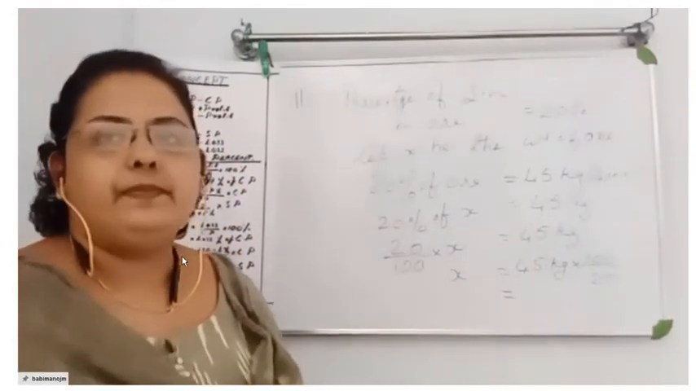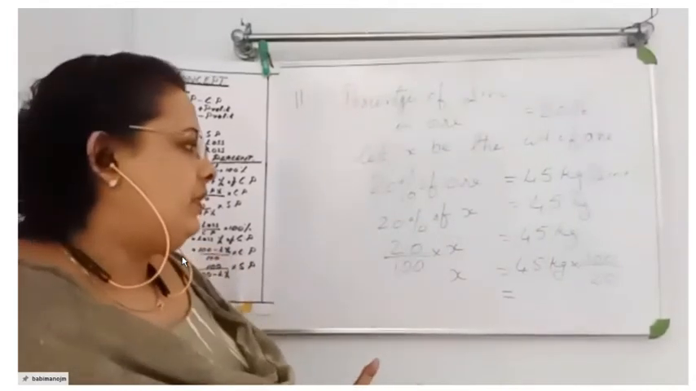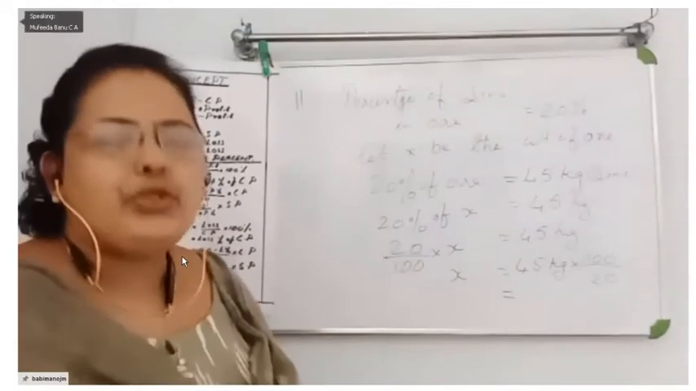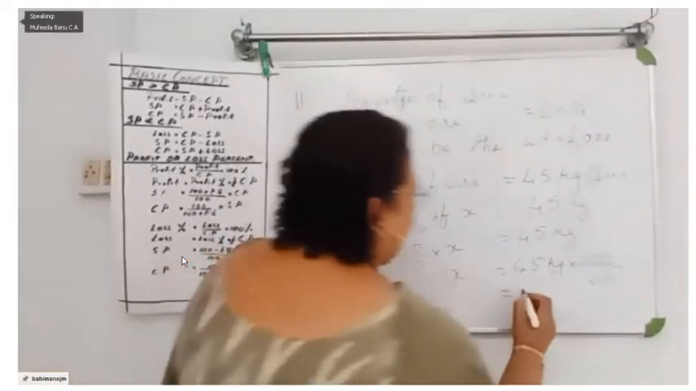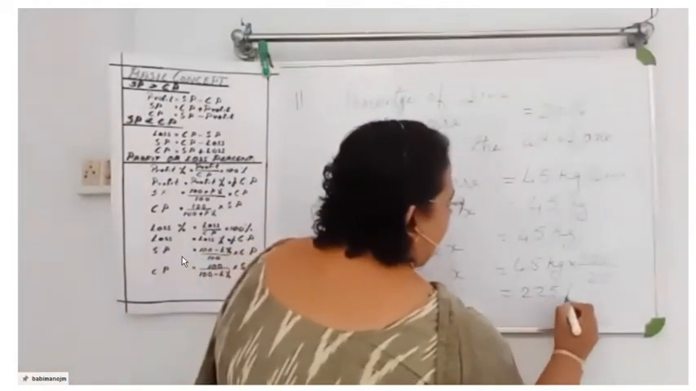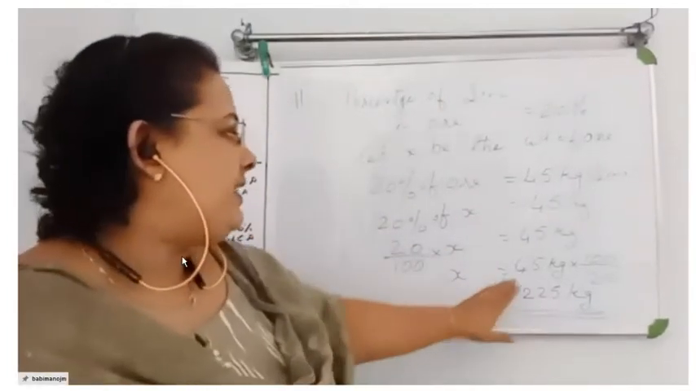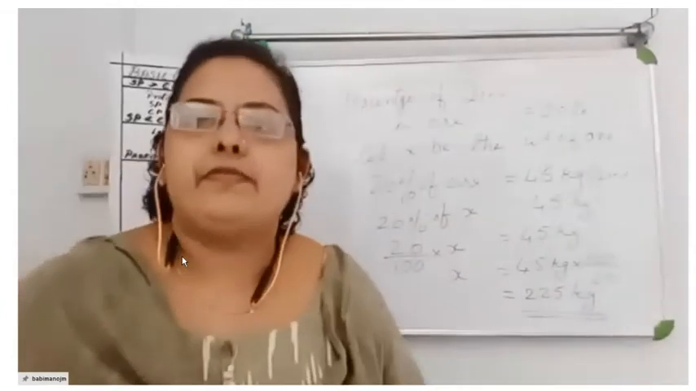What is X here? 125? 200? 225, very good. That is 225 kilograms of ore is needed to get 45 kilograms of zinc.